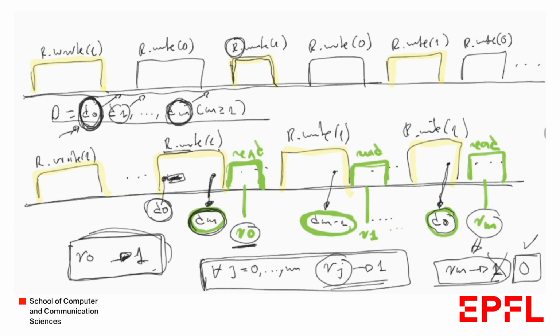So if we prove by induction that all of those reads are going to return 1, then this would mean that Rm would also return 1, but Rm should return 0. So this would be a contradiction, and we would have proved our impossibility result. So let's see how we can prove this.